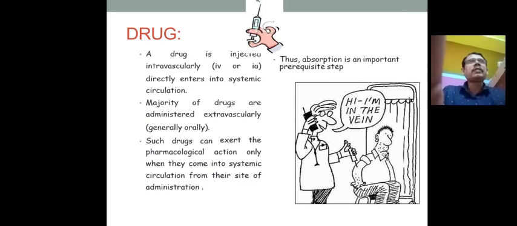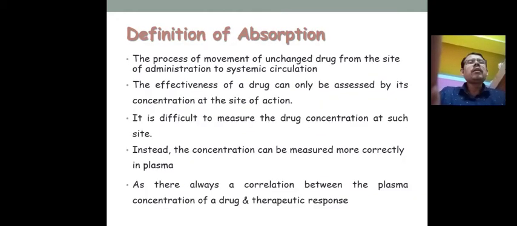So how the drug is absorbed, in this context, is very essential for your study. What is drug absorption? It is the process or movement of the unchanged form of the drug from the site of administration to the systemic circulation. That means when the drug is administered, it is in the unchanged form, with no chemical reaction. The unchanged or molecular form of the drug goes to the circulation. This is called drug absorption.